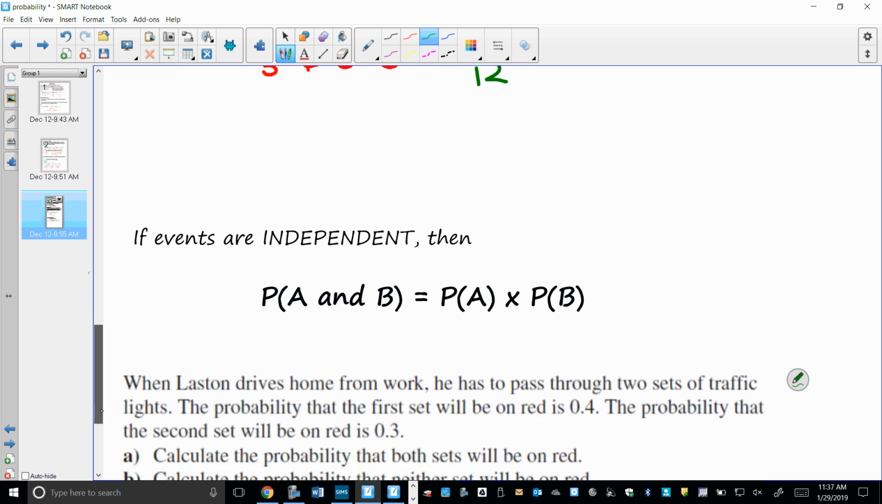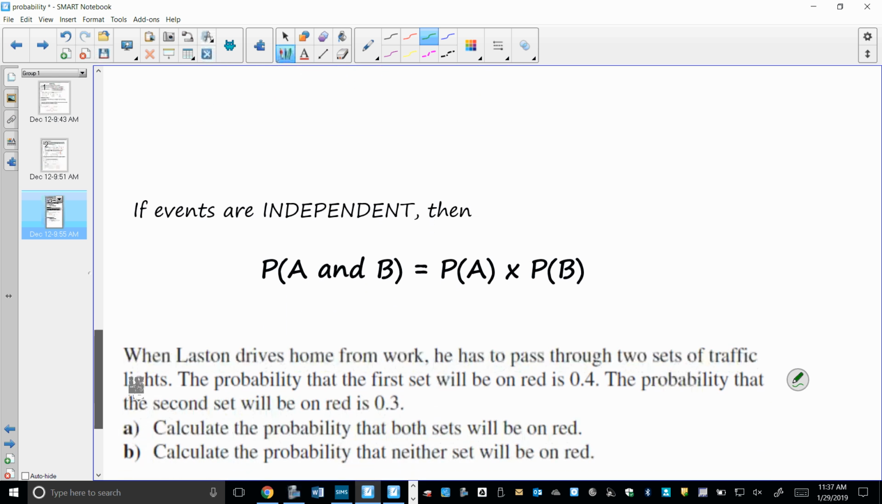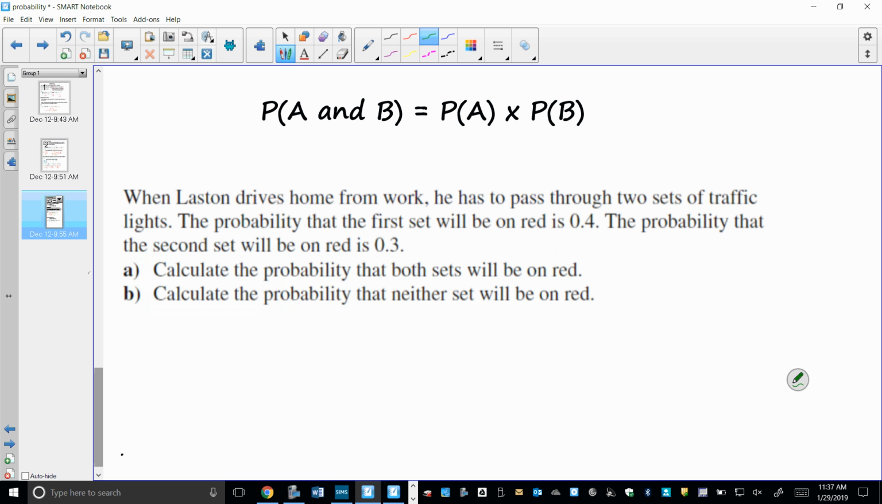If events are independent, then the probability of A and B happening together, you would multiply the two probabilities. So you would find the probability of event A, and you would multiply that by event B. When Laston drives home from work, he has to pass through 2 sets of traffic lights. The probability the first set will be on red is 0.4. The probability the second set will be on red is 0.3. Calculate the probability that both sets will be on red.